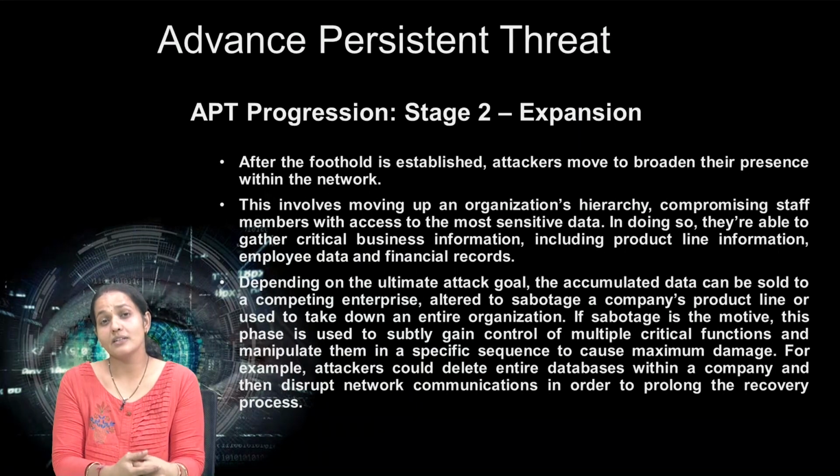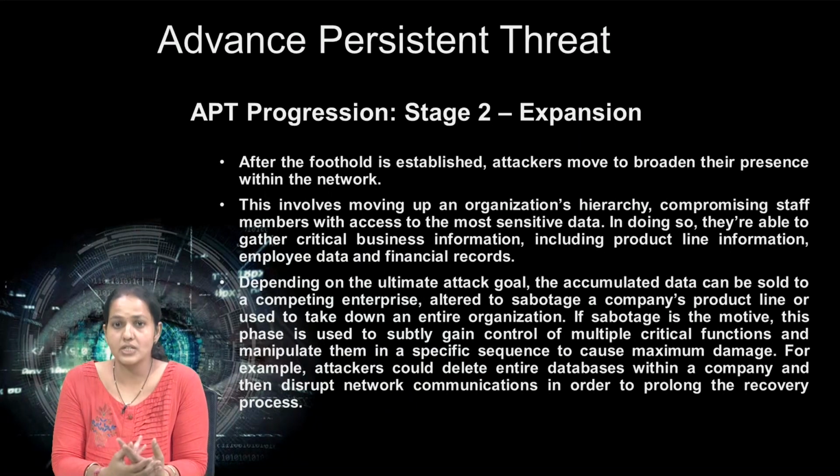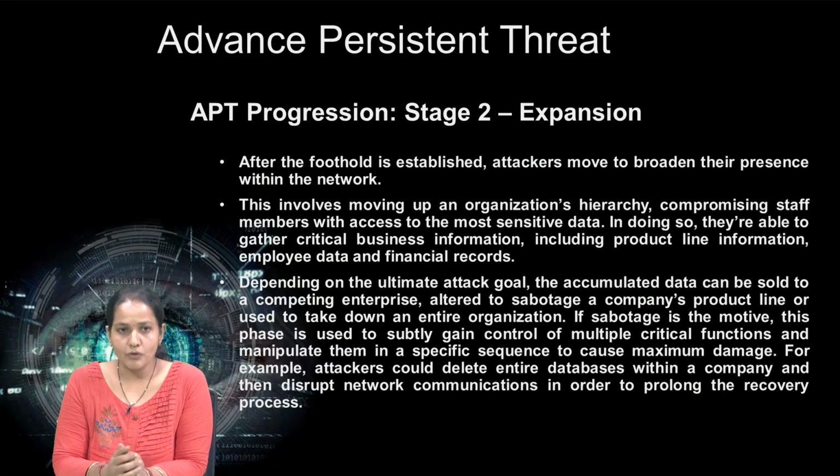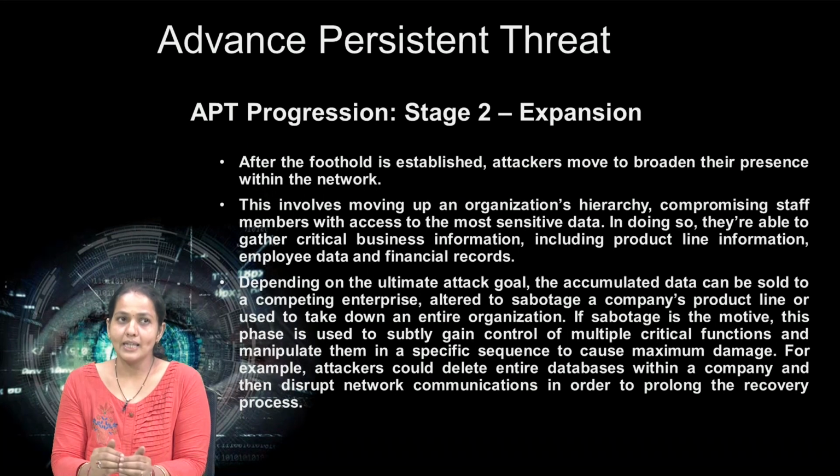By expanding access, they are able to gather critical business information, including product information, sensitive organizational data, documents, or financial status, as per their objectives. Depending on the attacker's goal, they accomplish that data gathering, sell the information to enterprises, or alter it.